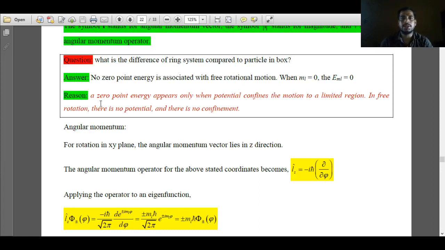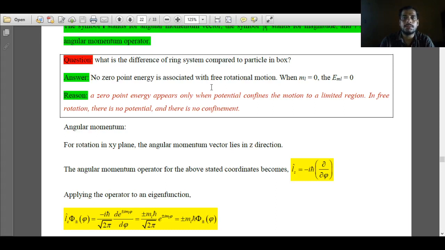Now why is the zero point energy 0 for rotational motion, and why was it not 0 for the particle in a box and the harmonic oscillator problem? Last session we discussed that the zero point energy arises because of constrained motion. When a quantum mechanical particle is subjected to constrained motion in a one-dimensional box, it is constrained between length 0 to a. In the harmonic oscillator problem, it was constrained from the equilibrium position 0 to a maximum position x.